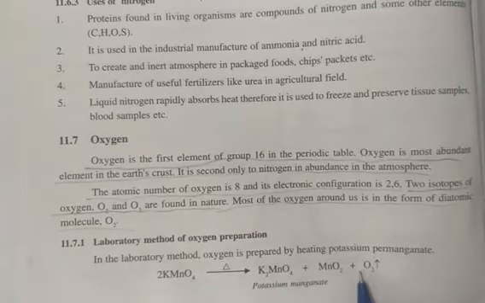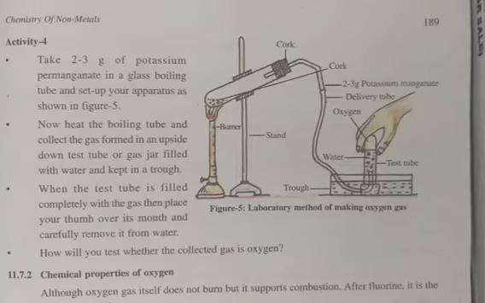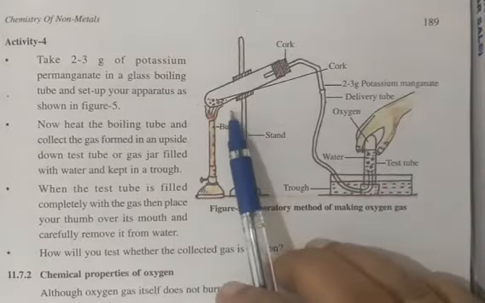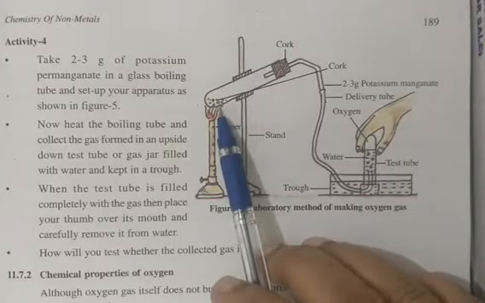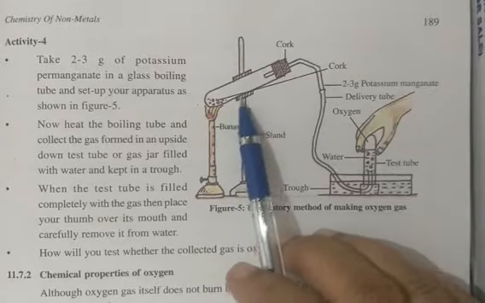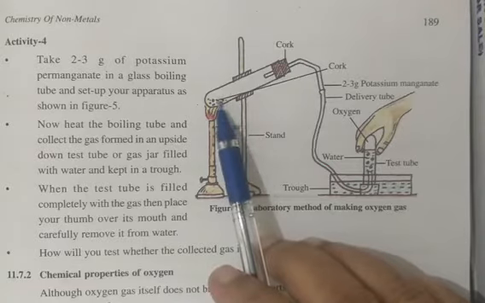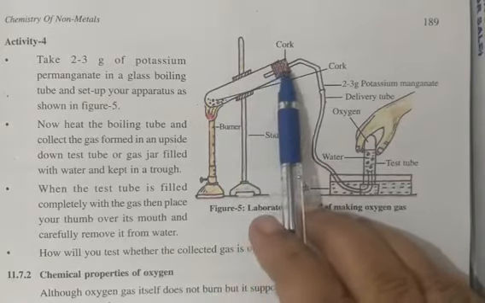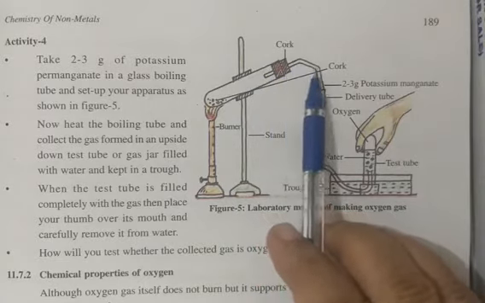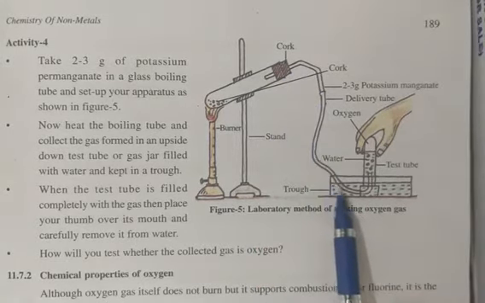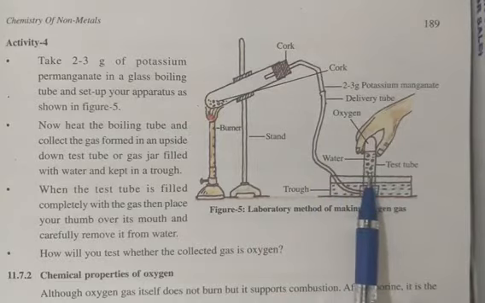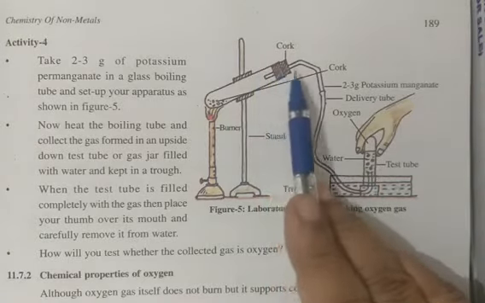What is happening in the laboratory method? Let's see what you have to do for the preparation of oxygen gas. This is a glass boiling tube. In that boiling tube you have to take 2 to 3 gram of potassium permanganate, and connect this boiling tube through the delivery pipe with a gas jar. In the gas jar there will be water, so you collect oxygen over the water. This one is a cork.